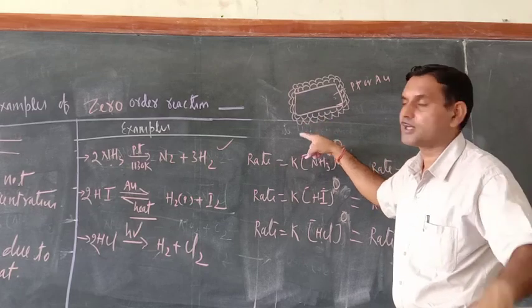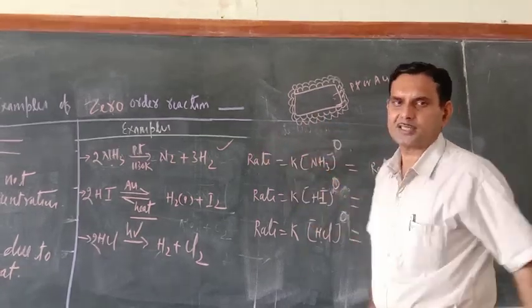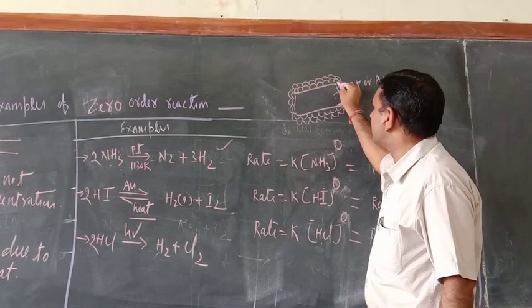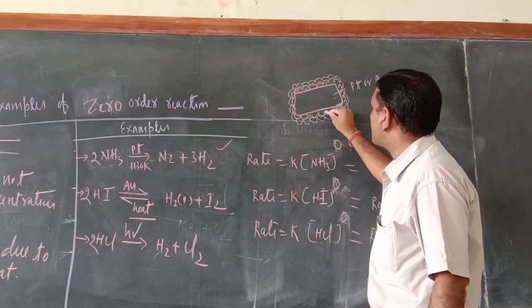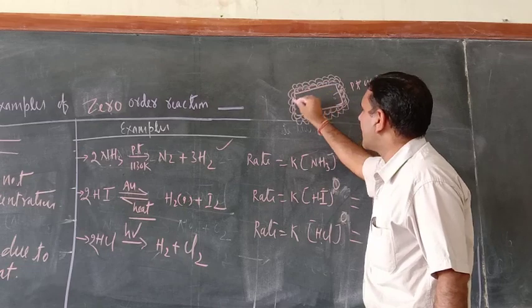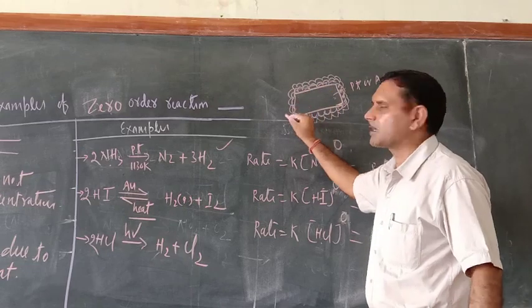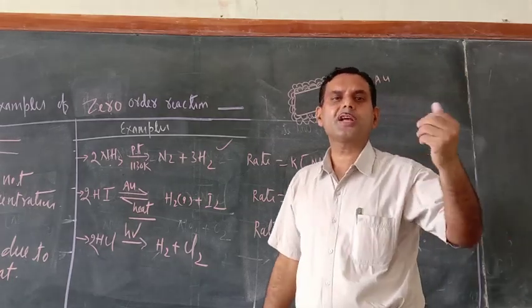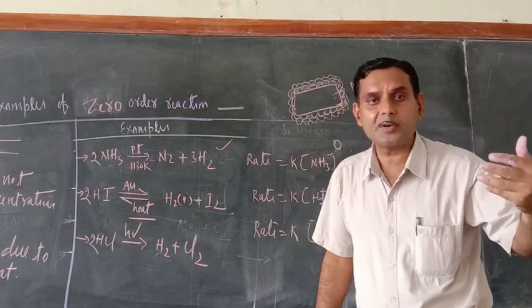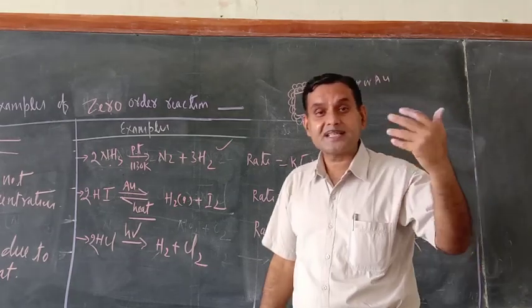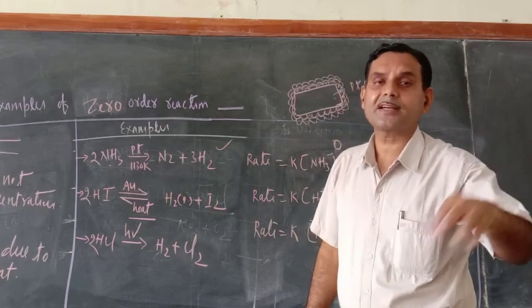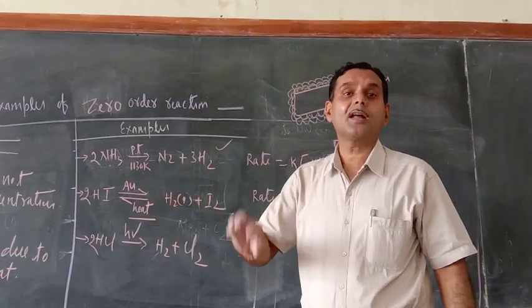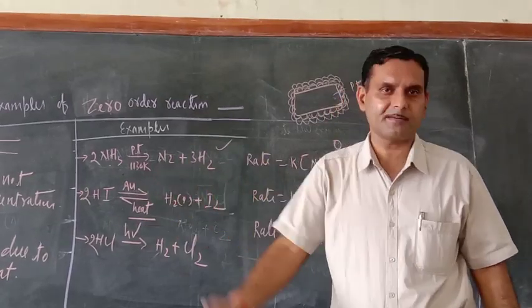Similarly, suppose you are increasing the pressure. When you increase the pressure, only the one layer which is already in contact with the platinum surface will be decomposed. The second layer or third layer will not be decomposed. So once again, what are zero order reactions? Zero order reactions are those reactions which get completed due to the presence of a catalyst or some other factor like heat, but they do not depend on the concentration of reacting species for their completion.